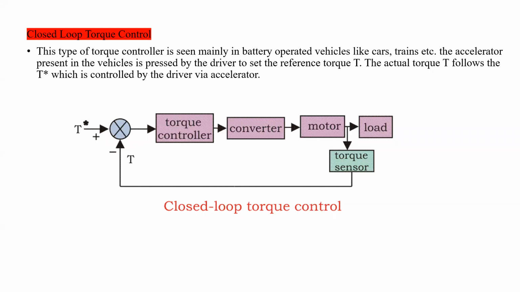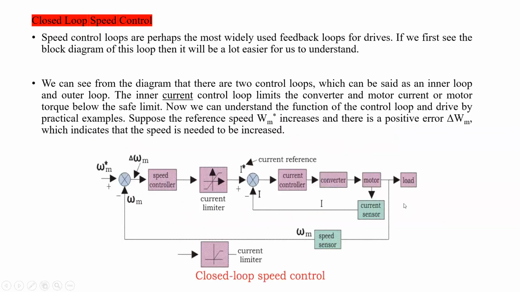Okay, so we will continue. Next, closed loop speed control. Which is the third method?